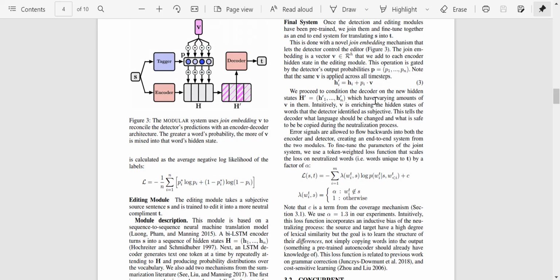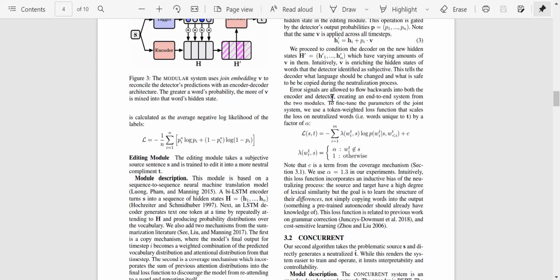Okay, so we proceed to condition the decoder on the new hidden states. These are the hidden states which you get, which have varying amounts of v in them. Since v is added as a weighted sum, intuitively v is enriching the hidden states of the word that the detector identified as subjective. So the word which the detector found to be subjective will have a higher probability, then that word will have a higher proportion of v added to it. So the value of hi dash would also be higher. This tells the decoder what language should be changed and what is safe to be copied. So the detector can learn that the higher values can be changed.